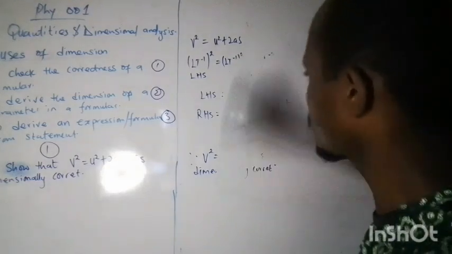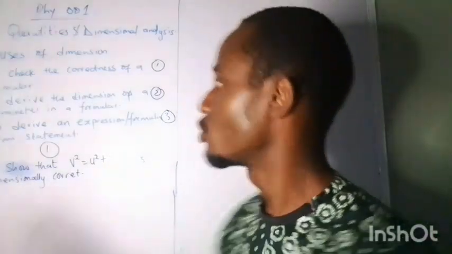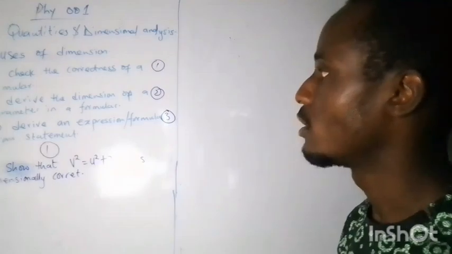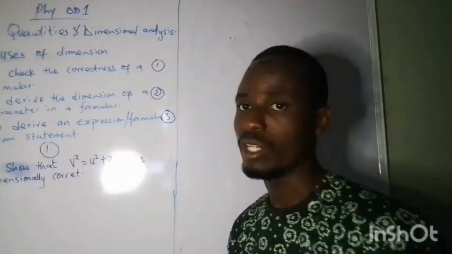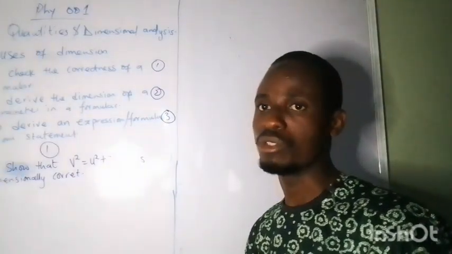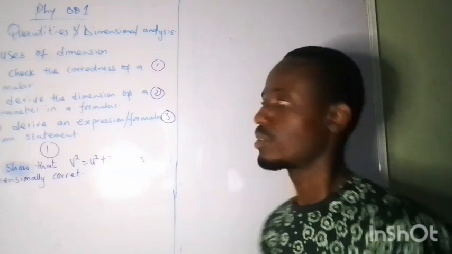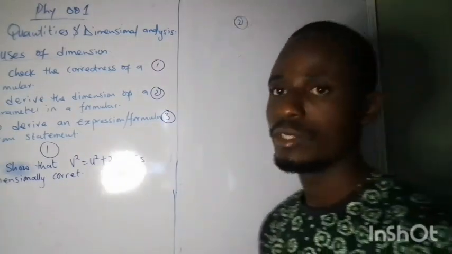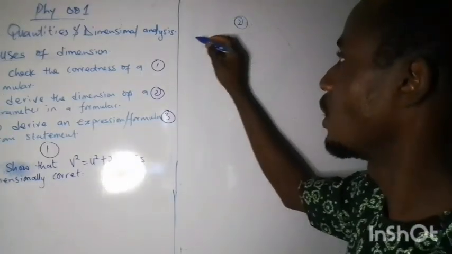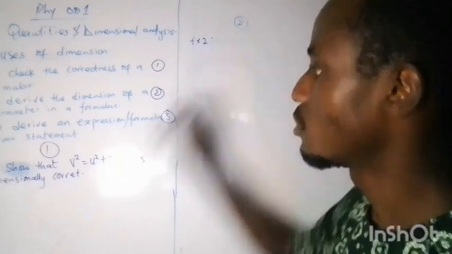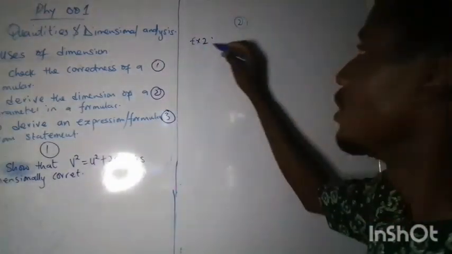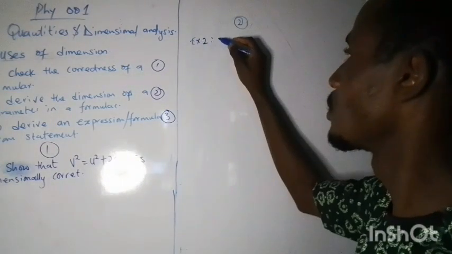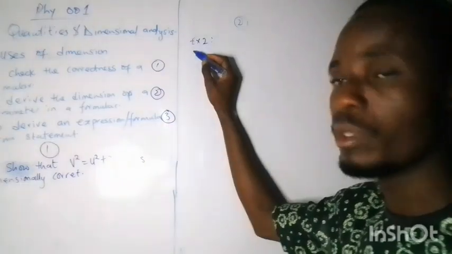Now we have the second use of dimension, that is to derive the dimension of a parameter in a formula. I've done that before, so I just want to solve one more complex question on it. So now, let's look at the second one. Let this be 1. Take for instance, how we set the question in form of a problem.